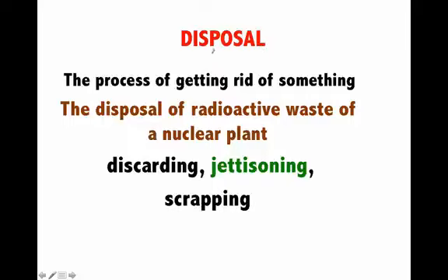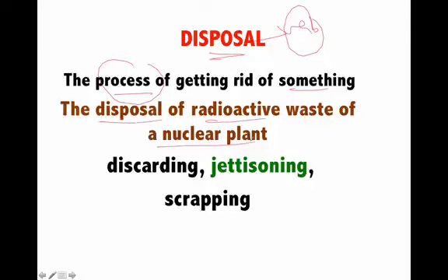However, disposal can be used like a verb also, or like a noun also. For example, the process of getting rid of something. The process of getting means process of doing something, which means disposal is used as a verb here. Look at this sentence. The disposal of radioactive waste of a nuclear plant. Now here, it is the subject of a sentence, which means it is a noun.